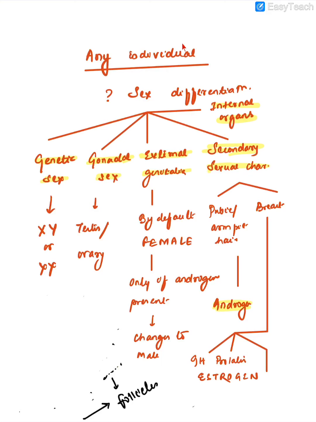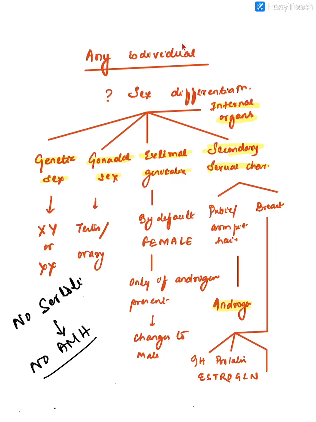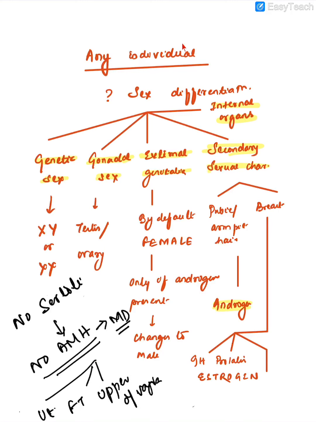Now, because there is no Sertoli cell formation, we will have no Sertoli cells, so no AMH. Now, if there is no AMH, the Mullerian duct will not be inhibited, so it will grow. It will grow into what? Uterus, fallopian tubes and the upper part of vagina. More specifically, the upper 1/3.